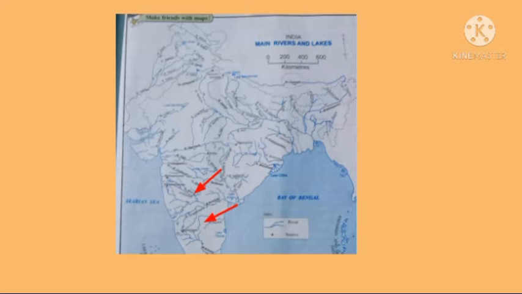Then the river Kaveri basin flows through the states of Karnataka and Tamil Nadu. It is one of the major rivers of the peninsula. It is a river that has been harnessed for irrigation since a long time, so this river is used mainly for irrigation purposes. So these are the major river systems in India. I hope all of you understood the topic well. Now we will see a video related to the topic.